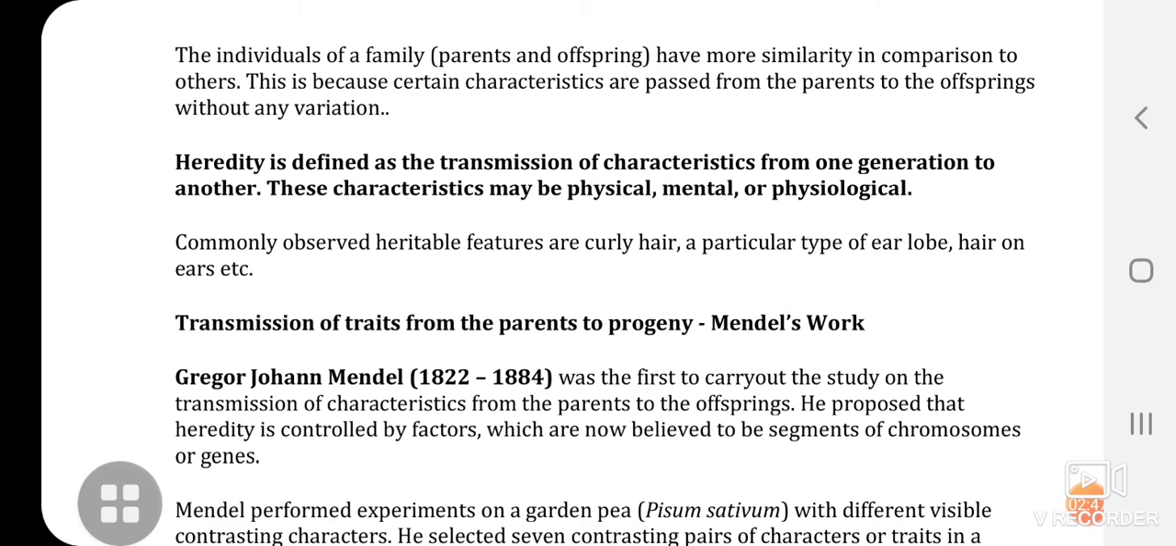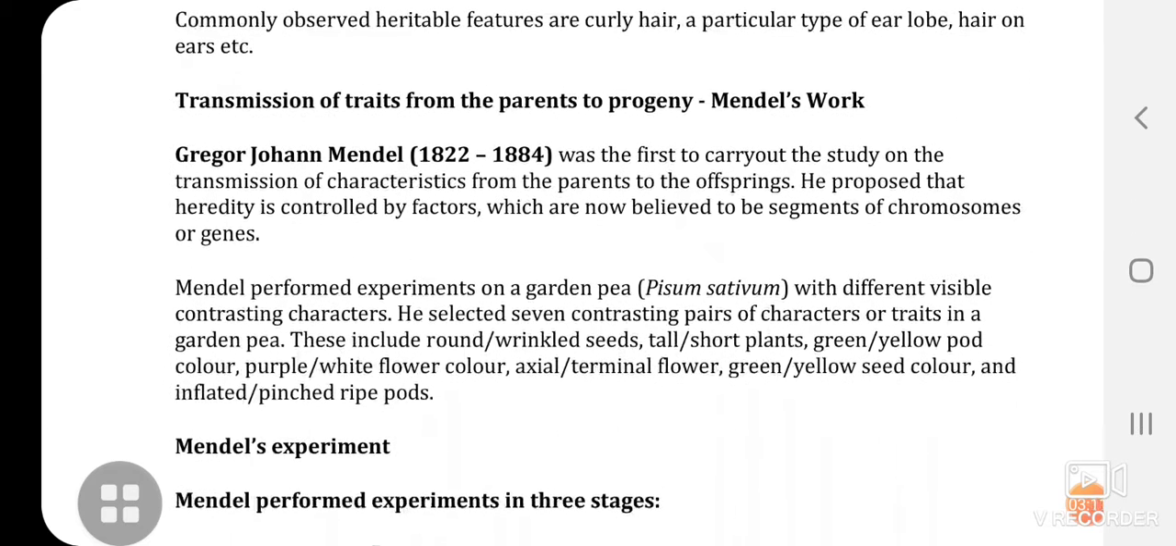Now, commonly observed heritable features are curly hair, a particular type of earlobe, hair on ears, etc. Transmission of traits from the parents to progeny. This was actually Mendel's work. What did he work on? Transmission of traits from the parents to the progeny.